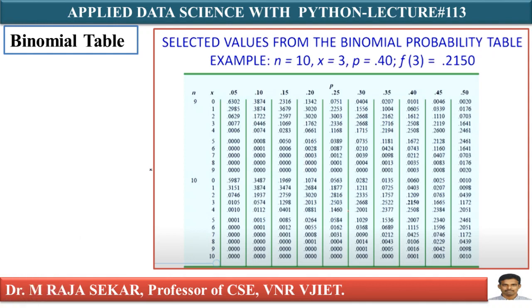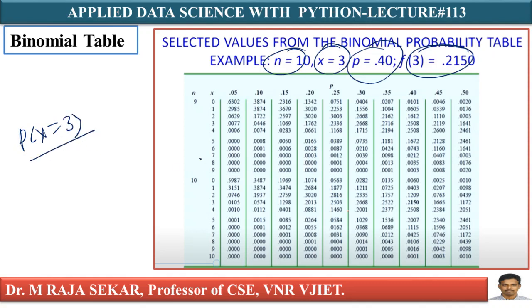Sometimes there is a ready-made table to find the binomial probability. For example, here n equals 10, meaning the number of trials is 10, x equals 3, we need 3 successes, and the probability of success is 0.40. Now I need the probability of P of capital X equal to 3 customers.